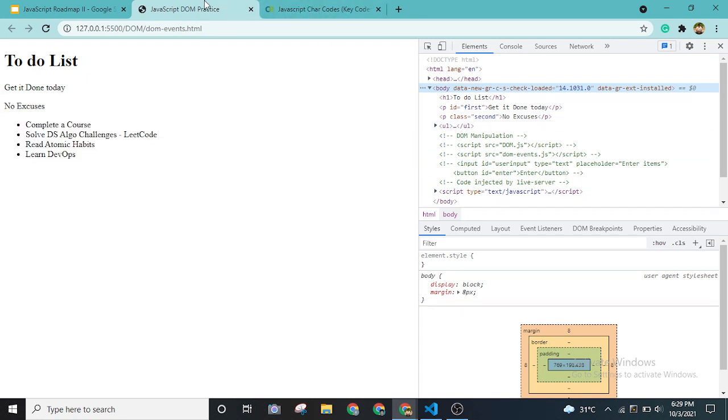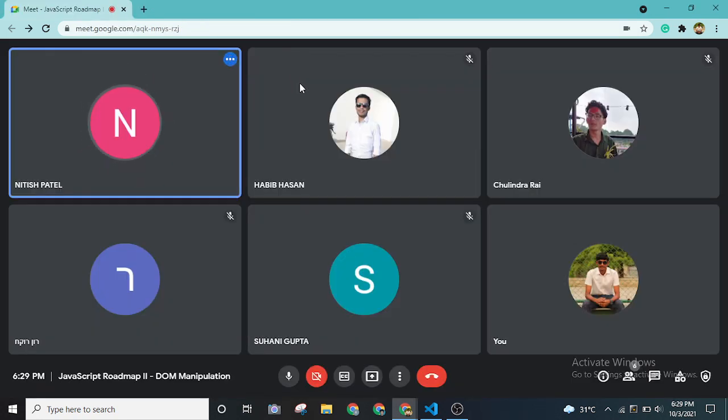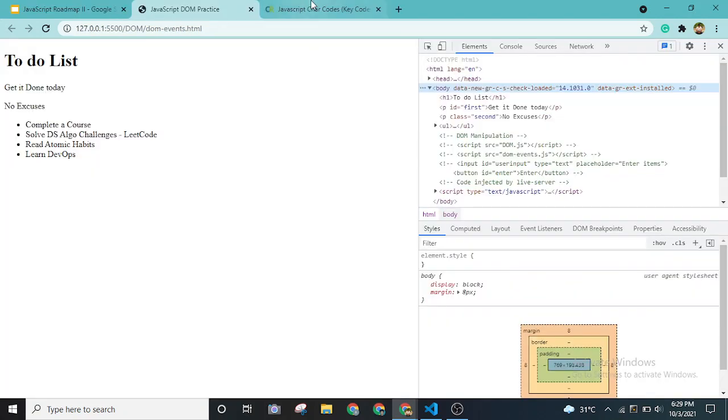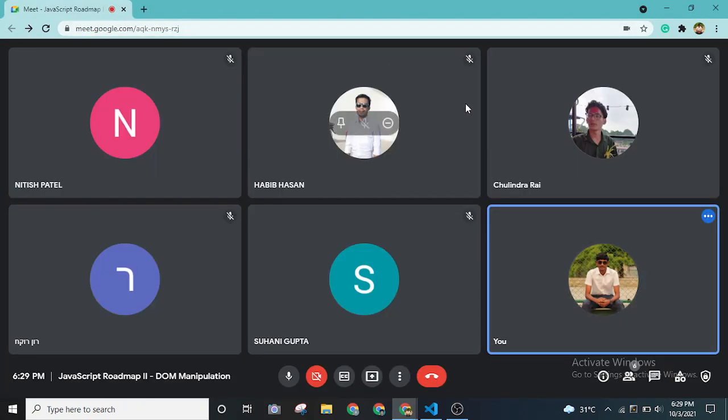Bro, will we be using style or CSS or not? We'll be using it. I'll show you how we can use that style sheet with JavaScript and all. Okay, I'll just show you, just a second.